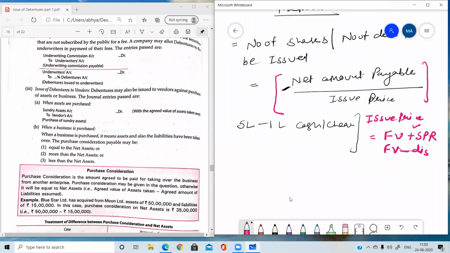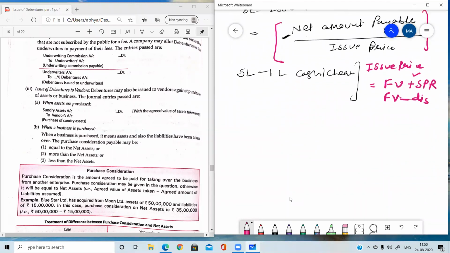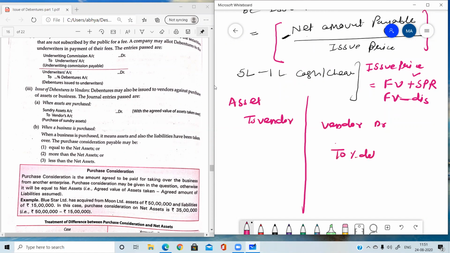First journal entry. What was the first journal entry? That was asset to vendor. This was the first entry. It remains the same, no change. Second journal entry, vendor debit, with the amount of whatever the asset was, to percentage debentures if we are giving debentures, or if we are giving shares then percentage share capital. And if there is a situation of premium then to SPR. Now please tell me, if there is discount then what will be the change in the entry?